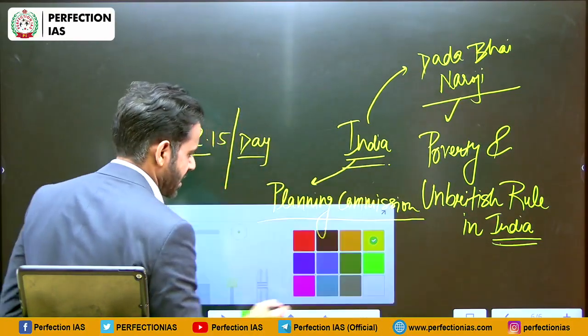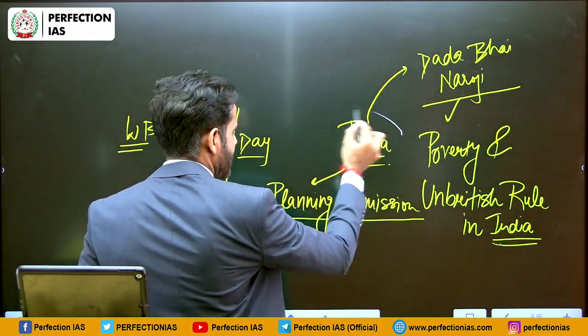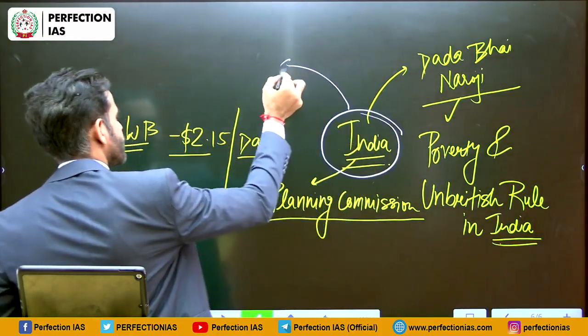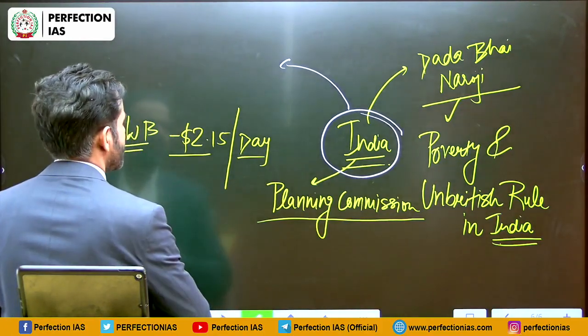Now the current poverty line in case of India is based on the recommendations of the Tendulkar Committee.